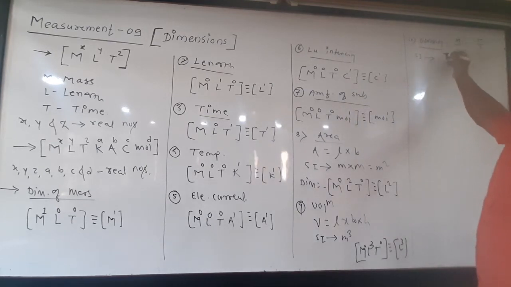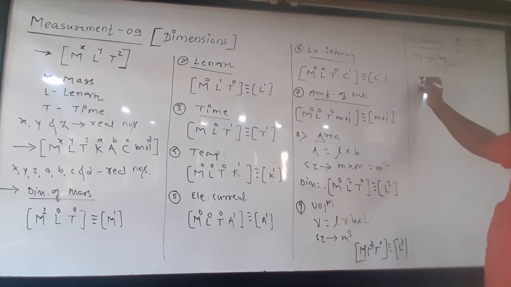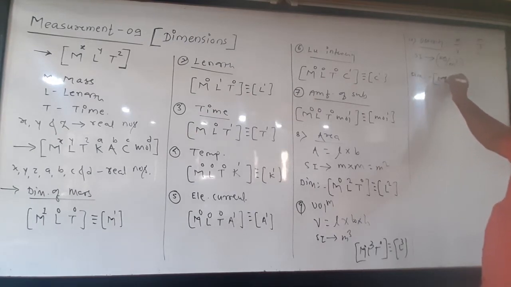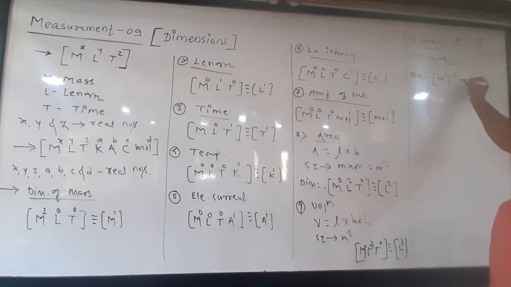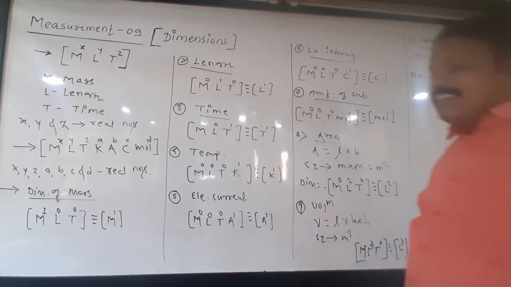We know mass is measured in kilogram, and length cube means cubic meter. So this is the SI unit of density. And what are the dimensions? Here M1, L3 but it is in the denominator, meaning minus 3, T0. These are the dimensions of density.